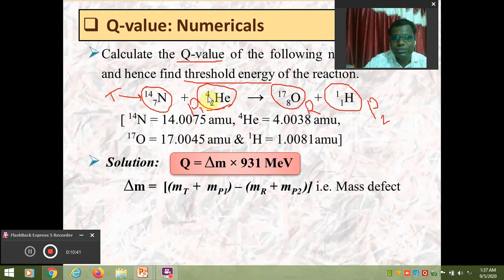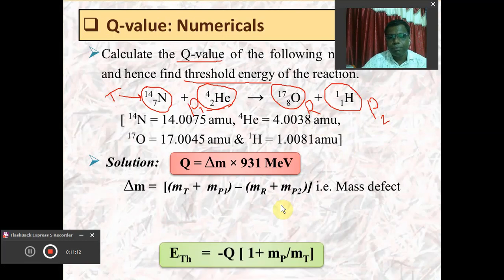Don't consider this value, mass 14.4, not like this. The mass of nitrogen 14 is 14.0075, the mass of helium 4 is 4.0038, the mass of oxygen 17 is 17.0045, while the mass of hydrogen is 1.0081 atomic mass unit. If we put all these values, because I already told you which is the target, which is P, the projectile P1, which is the recoil nucleus R, and which is the ejected particle P2.